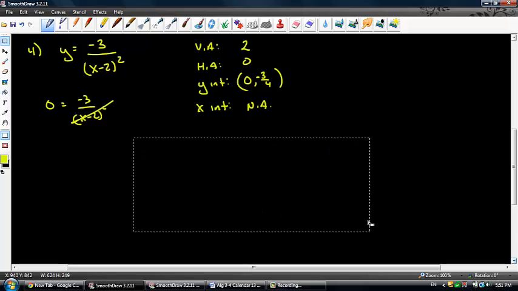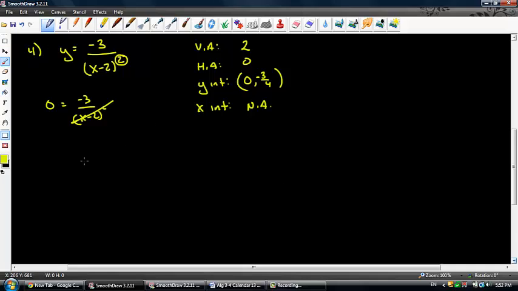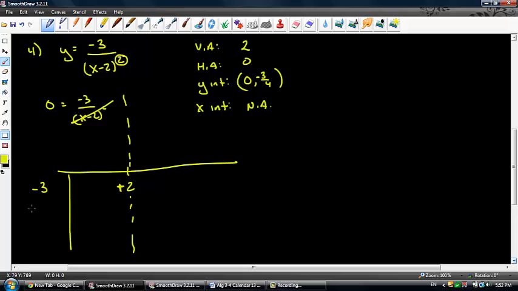Or rather, let's do the sign chart. Whoops. Okay, so let's go ahead and do the sign chart for this thing. Now, in the sign chart, my only critical number is going to be 2 because there is no place where this function equals 0, because I have a horizontal asymptote there, but it does very much become undefined when I send a positive 2 in there, not a -2. And let's go ahead and put in our functions, -3, and x minus 2 squared.